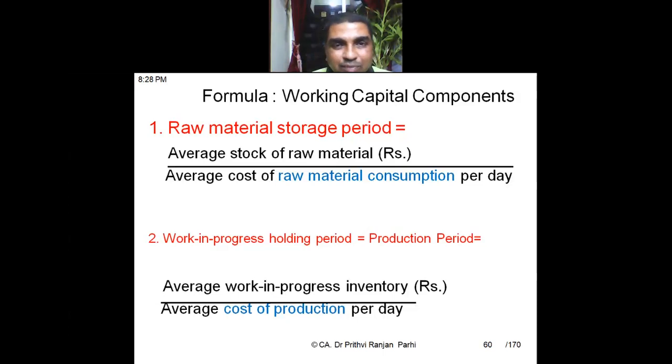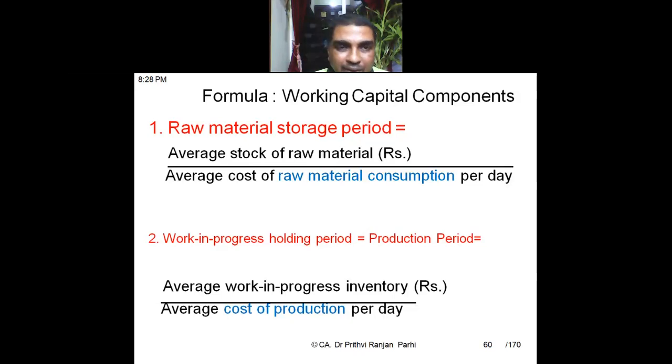That means if I don't buy any raw material, whatever raw material I have is going to be exhausted in 6 days. Every day I will consume 50,000 worth of raw material, so 3 lakhs will be consumed in 6 days.